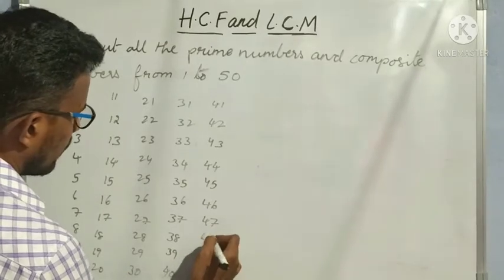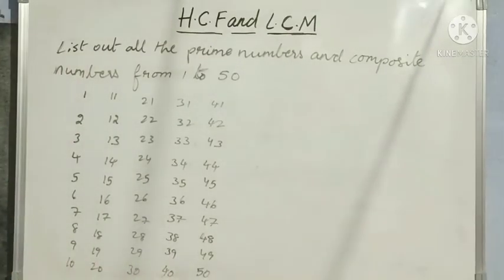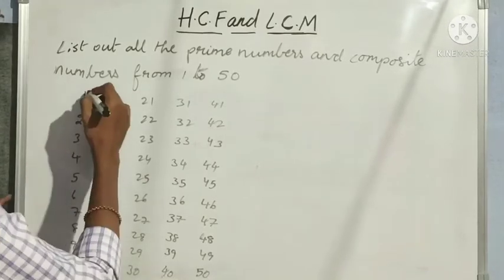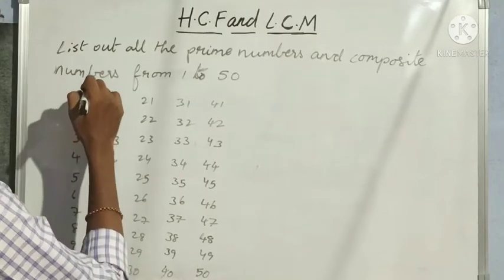So these are the numbers from 1 to 50. Anyhow we know that 1 is neither prime nor composite, so leave 1.